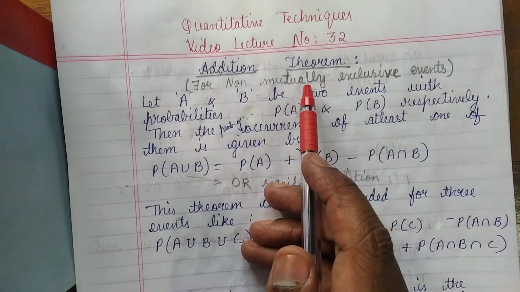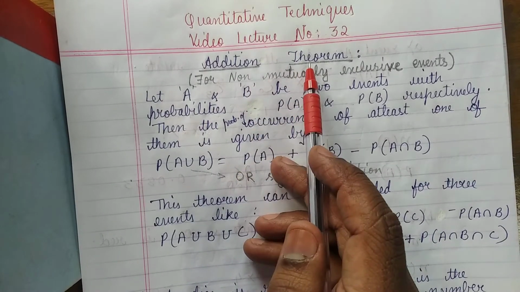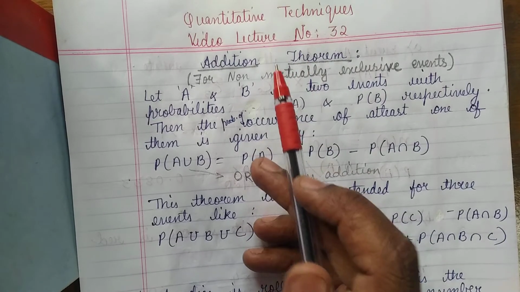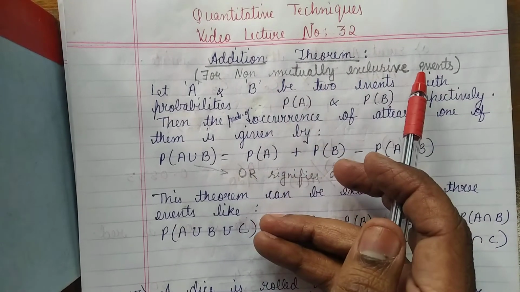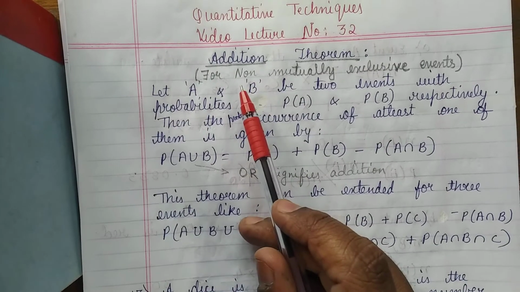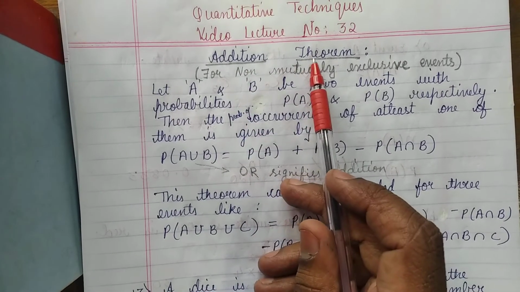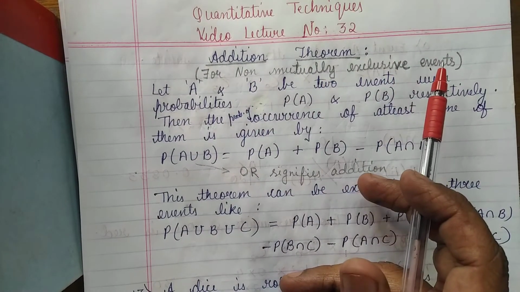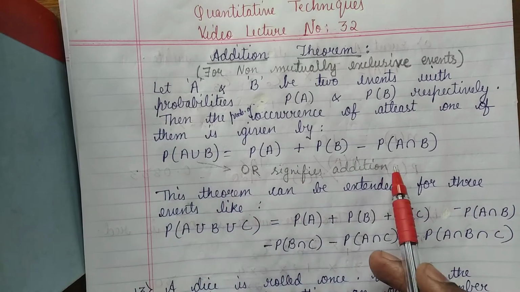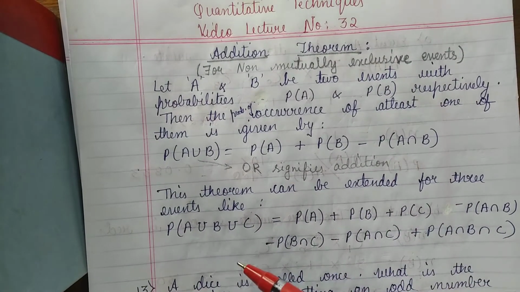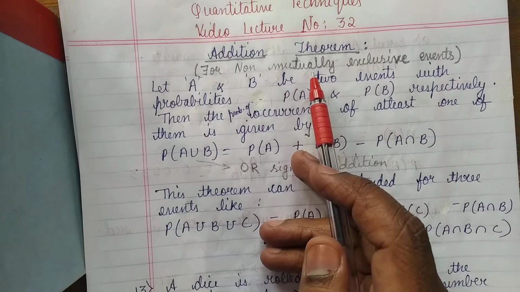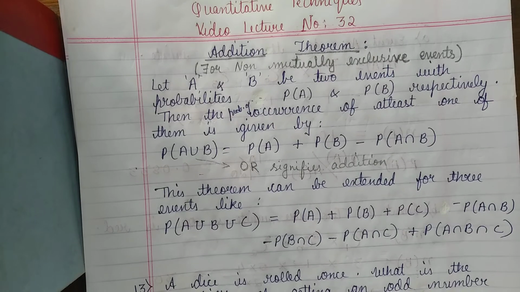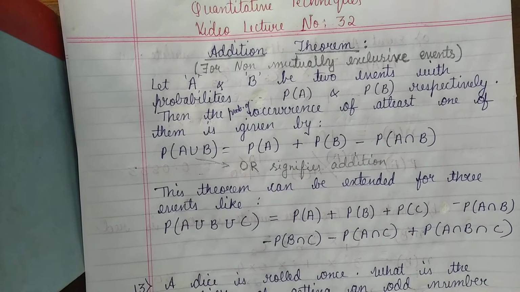Now, what is addition theorem? Addition theorem is a concept or theorem which is used to add probabilities of two or more non-mutually exclusive events. So one thing we should understand is that this theorem is applicable only if two or more events are non-mutually exclusive events. Suppose they are mutually exclusive events, they are not non-mutually exclusive events. That means if they are mutually exclusive events, then what should be done? So that I'll tell you later in the video.